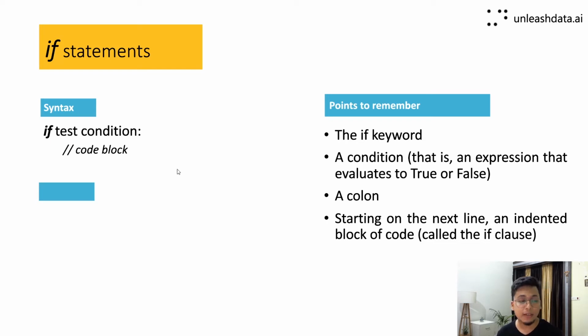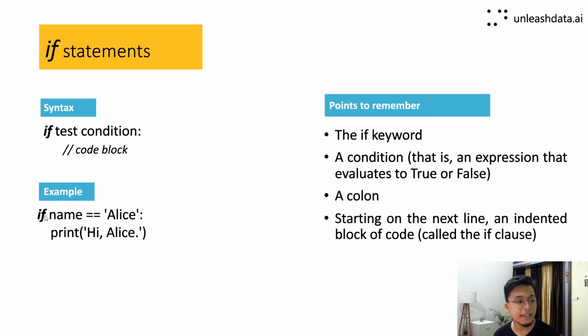Now, to give an example, let us suppose we write if name is equal to Alice. Suppose you declare a variable name as Alice, and then you check if name is Alice. If you do not understand, here we are not assigning the value, but checking if the name variable has the value of Alice or not.